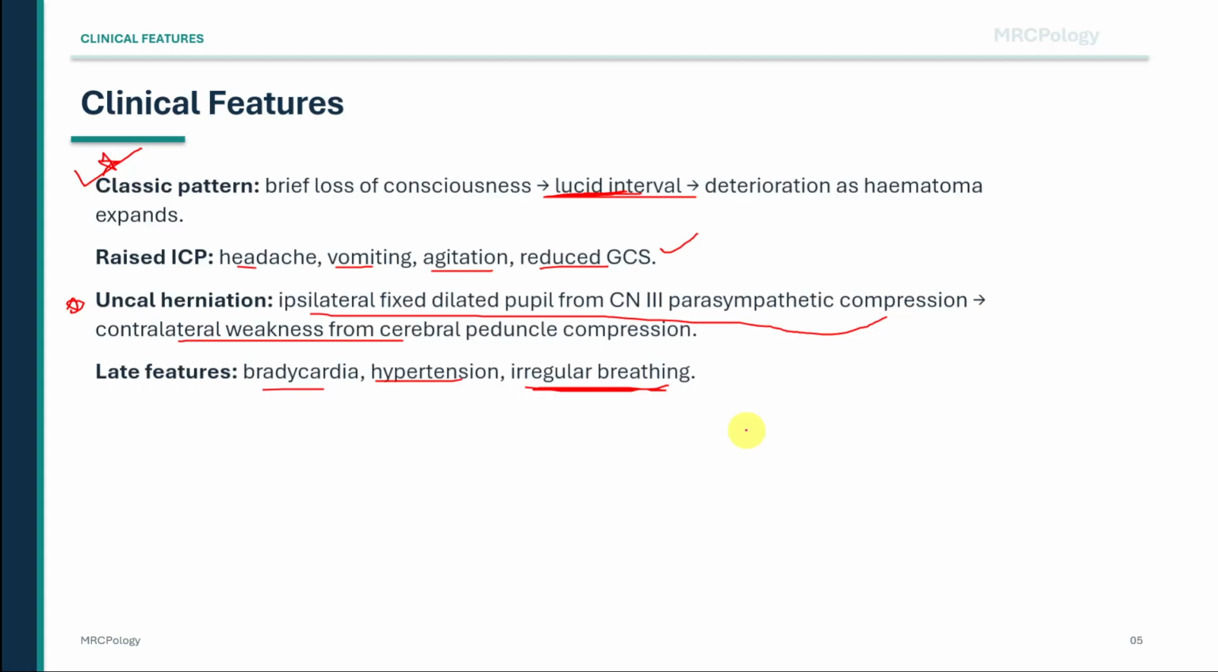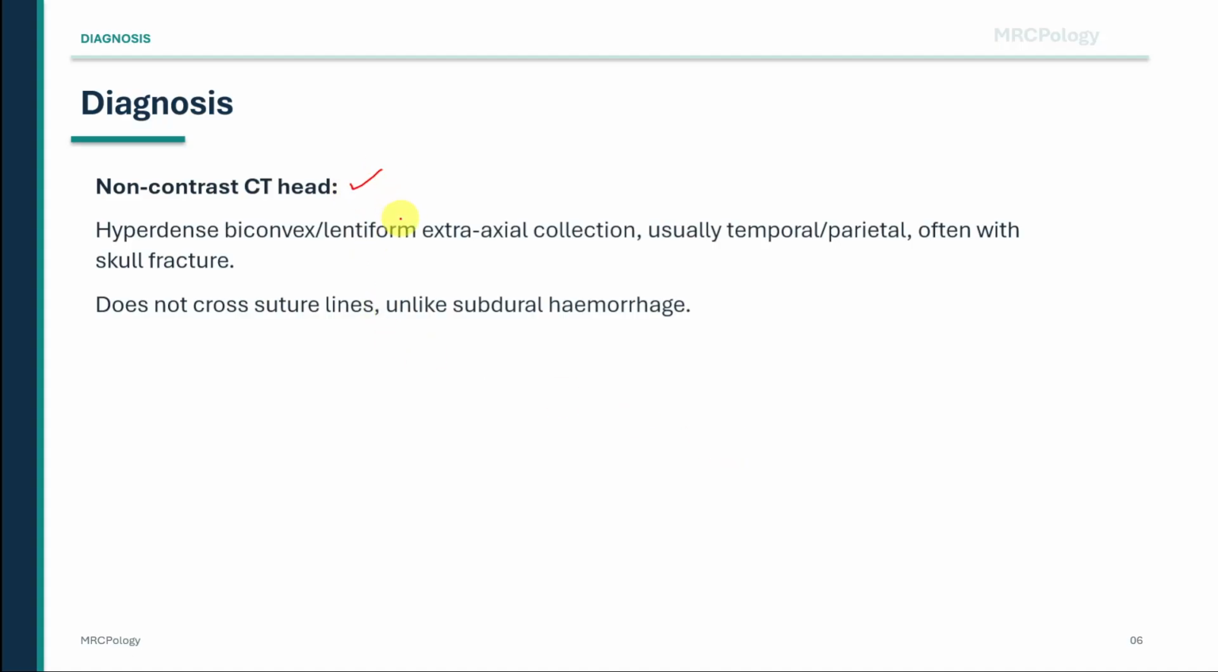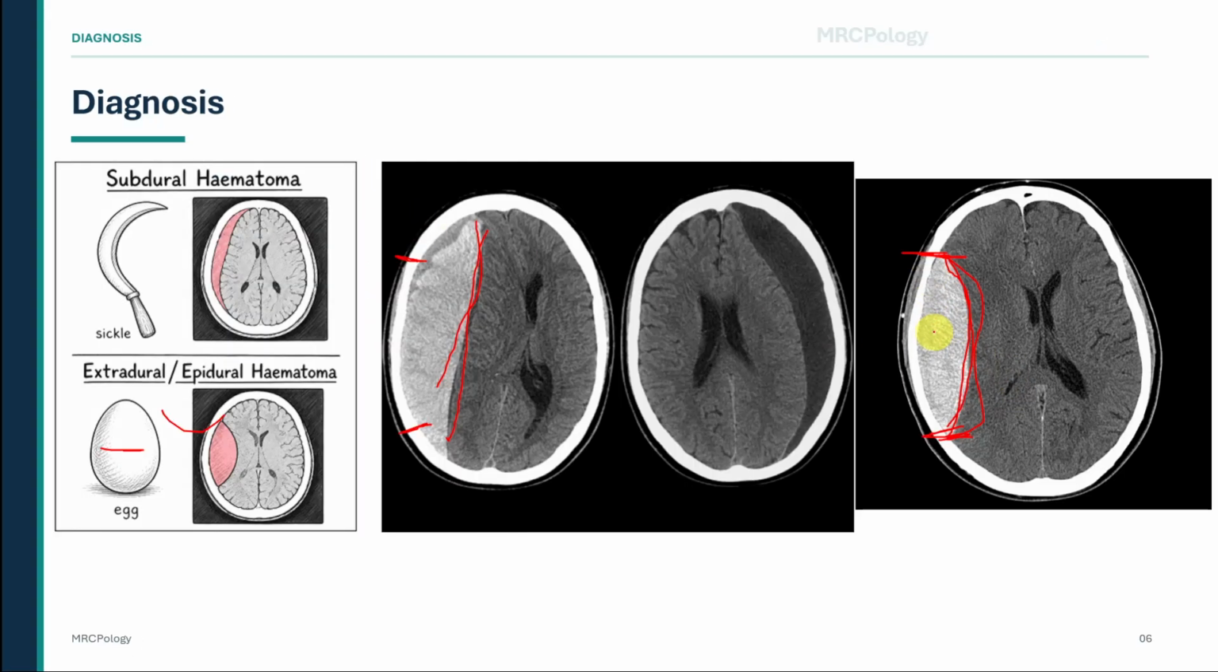Diagnosis is with a non-contrast CT head. On the CT scan, you can see a bright hyperdense extraaxial collection, usually in the temporal or parietal region. The key visual point is that the hemorrhage is biconvex or egg-shaped. It bulges inwards towards the brain, but it is limited by the suture lines. This is the opposite of a subdural hematoma, which spreads more widely and appears crescent-shaped.